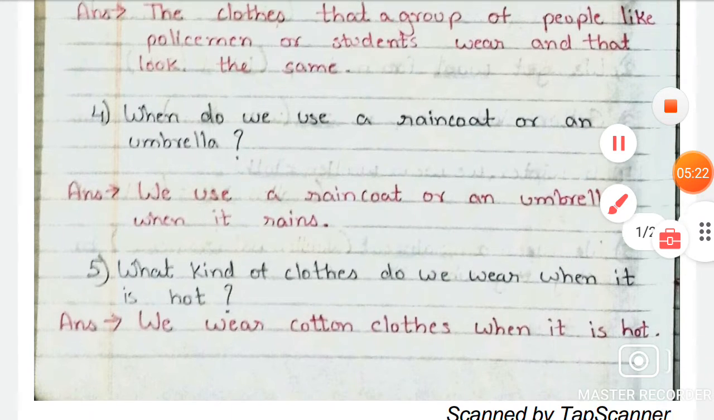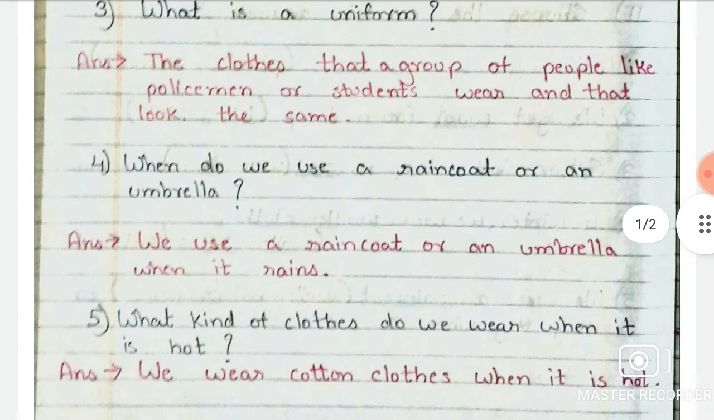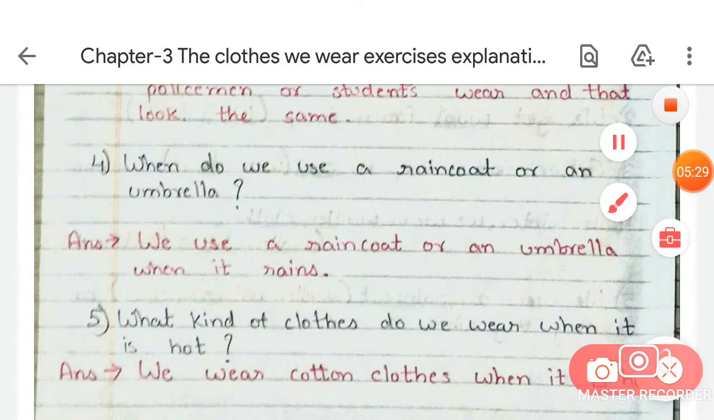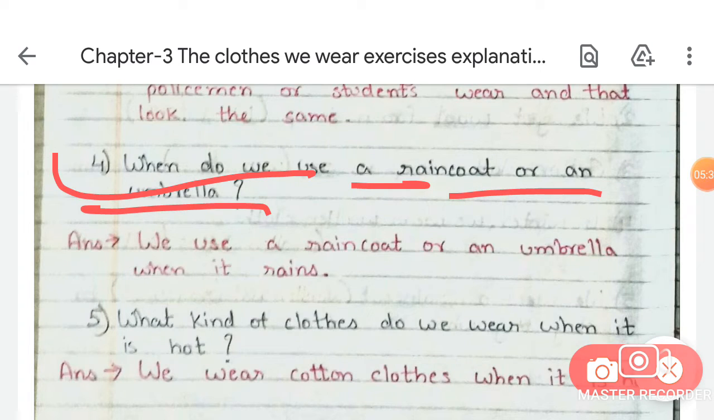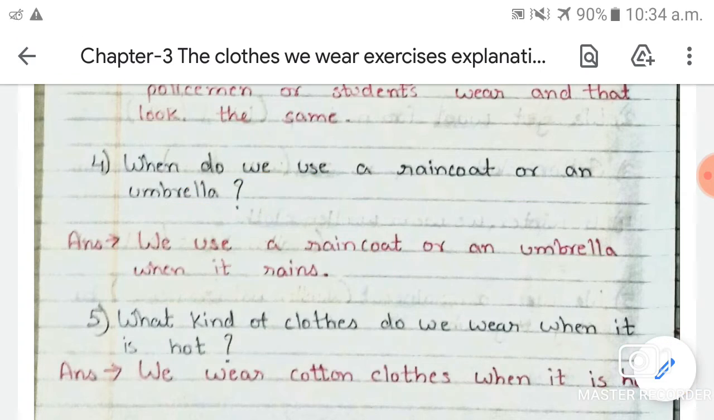Now students, move on to the fourth question, and the fourth question is, when do we use a raincoat or an umbrella? So we all know students, we use our raincoat and umbrella in a rainy season when it rains a lot. So the answer of this question is, we use a raincoat or an umbrella when it rains.